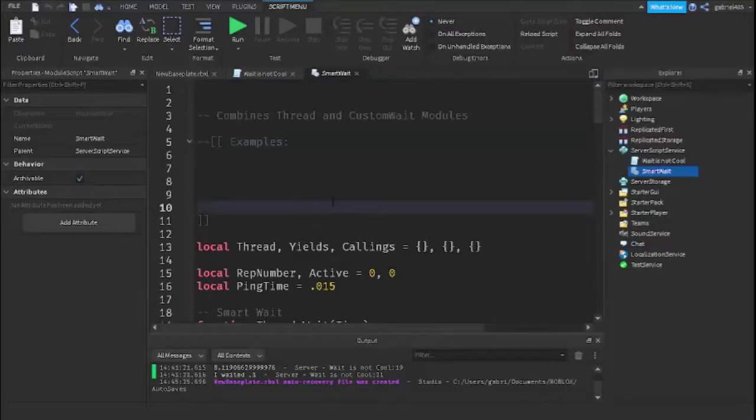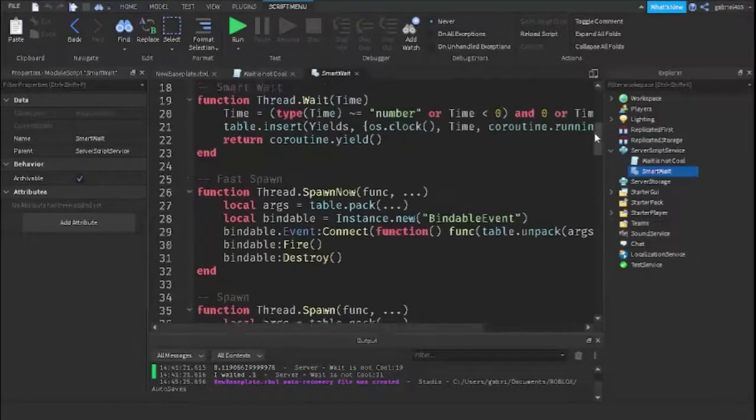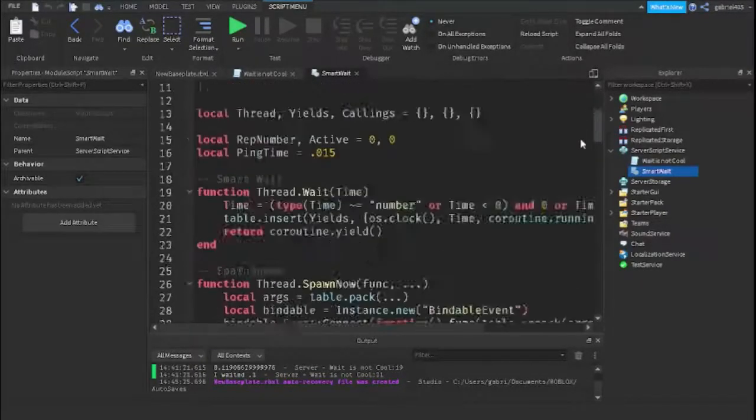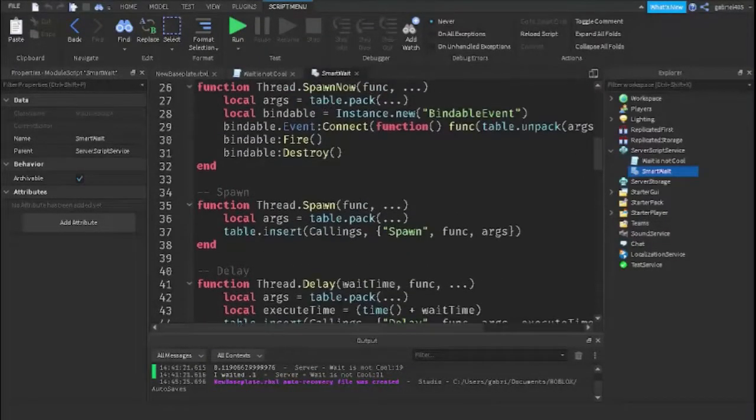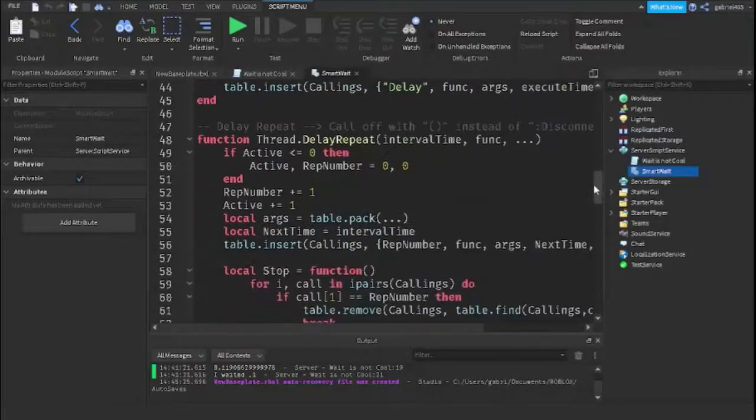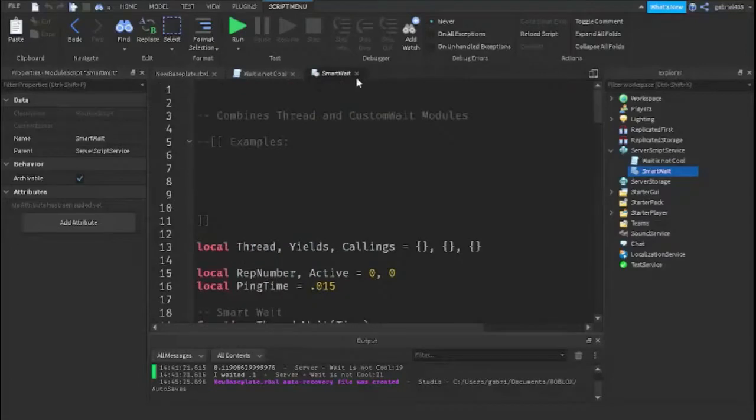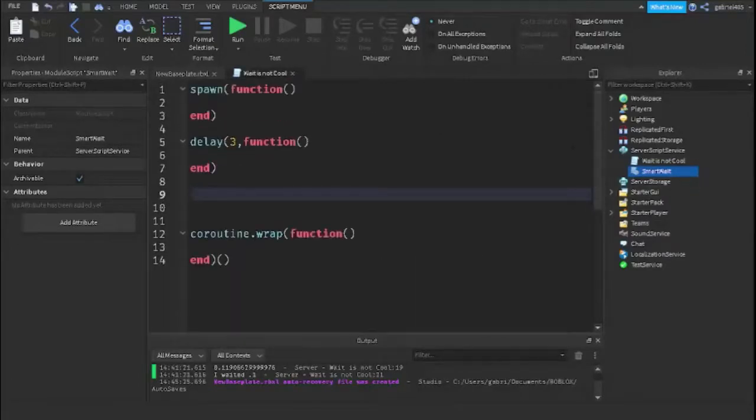It's called SmartWait. Forgot to add examples. That's not cool. I will add examples after this video ends, but I'll do examples with you guys together. This has the same things as the other modules have. It's just in one, and it's very simple. It has the custom wait and the new thread calling.